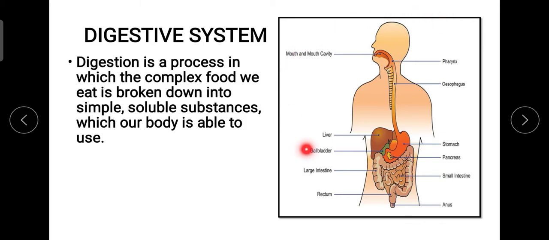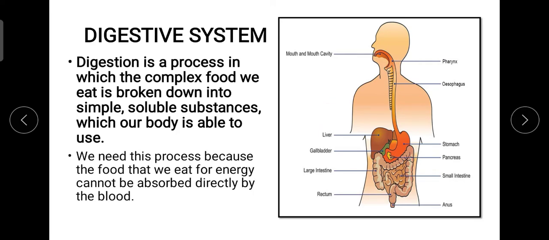Now these are the different set of organs involved in this system. Why do we need this process? So that we can utilize the different nutrients and the energy stored in the food, so that energy can be given to our body and we can perform our functions correctly.